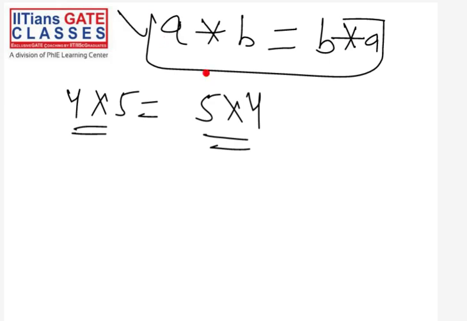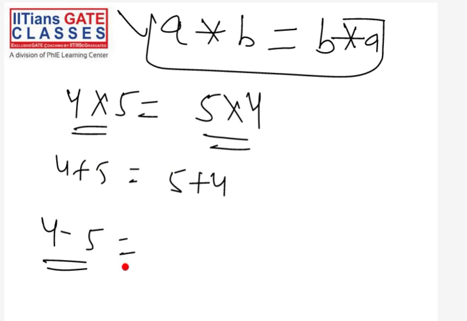Addition is also commutative, because 4 plus 5 is equal to 5 plus 4. But subtraction is not commutative, because these two things are different. Multiplication and addition are commutative. This is the definition of commutative.